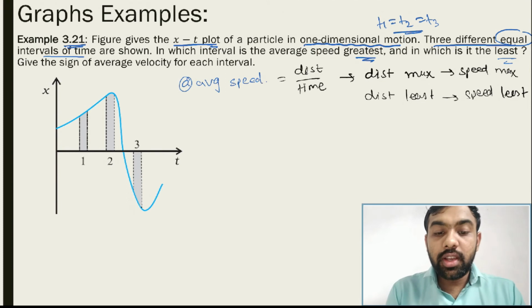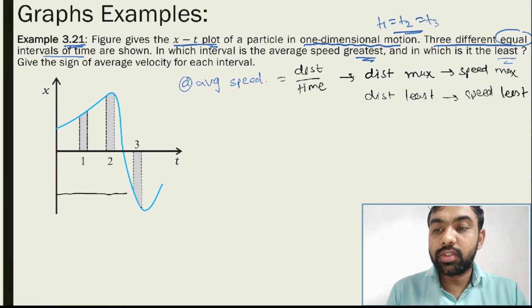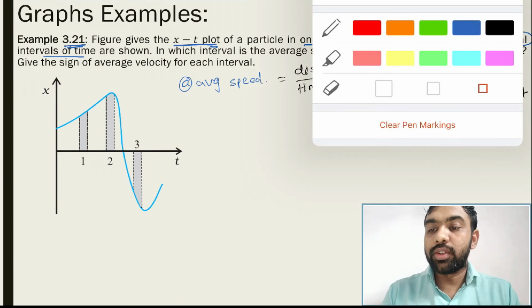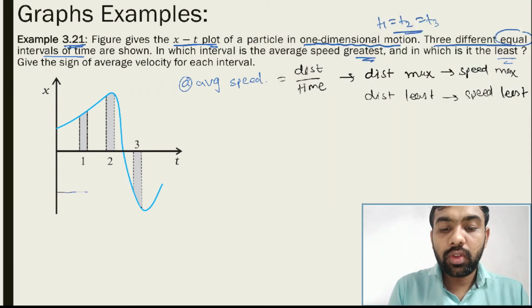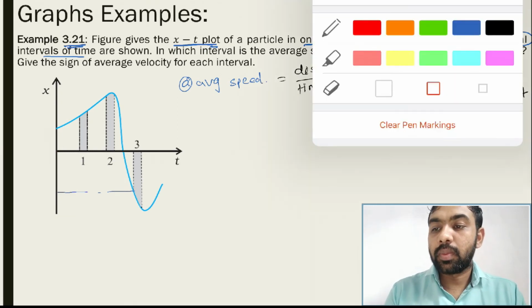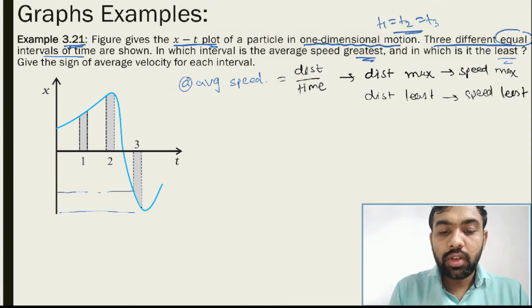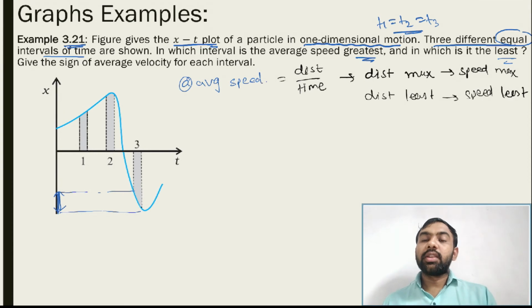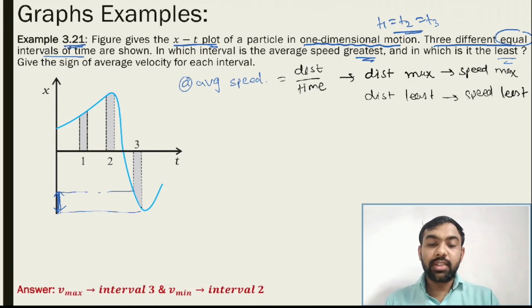So you just see here what the distance is. If you consider this third one, see this. Here this much distance is covered. Here this much distance is covered. So this distance is maximum, so here the speed is maximum. You just think like this. So what is our first answer? The first answer is this one.